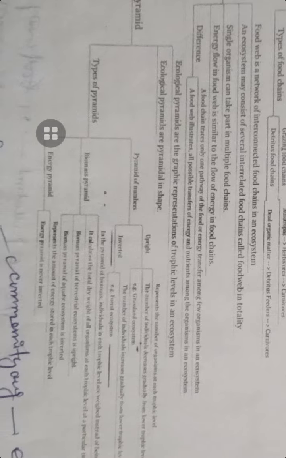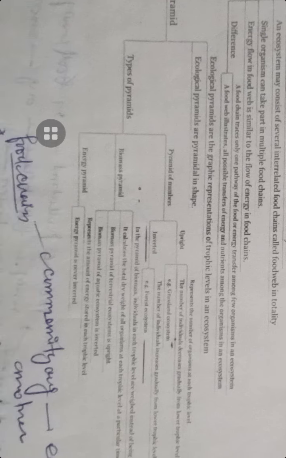So the difference is what? A food chain traces only one pathway of food and energy transfer among a few different organisms in an ecosystem, and a food web illustrates all the possible transfers of energy. So a food chain is only a single pathway for the transfer of energy, but a food web is all the possible energy transfers among the organisms in the ecosystem.